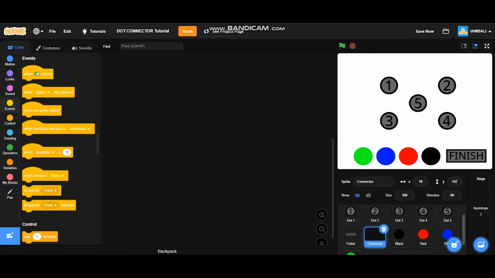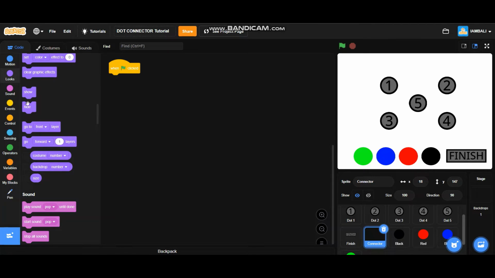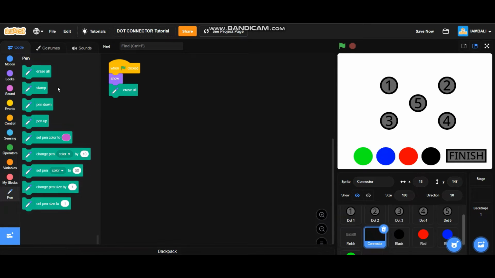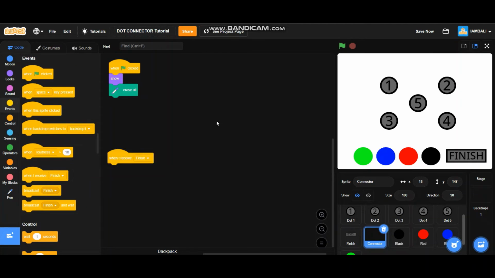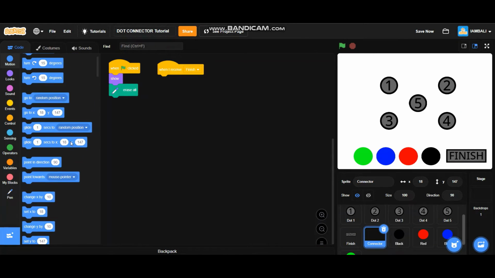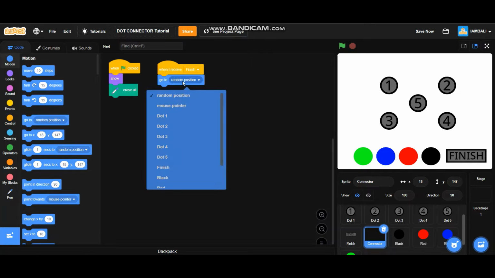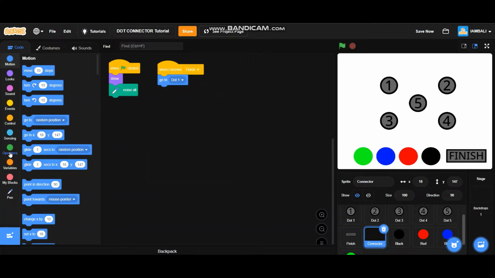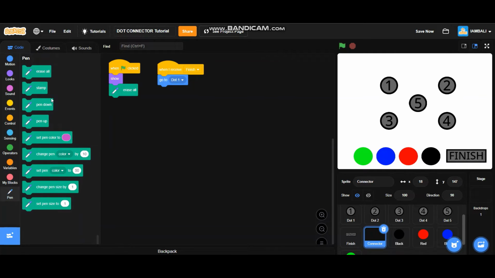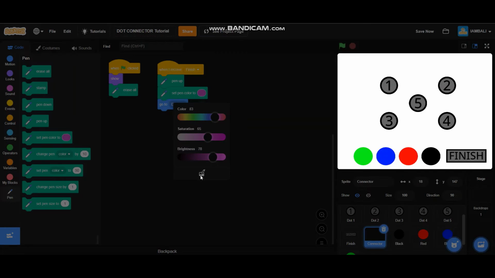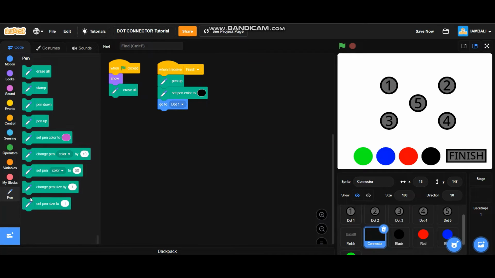Add a when green flag is clicked block. It will show, and then add an erase all block, and then when I receive finish, go to dot 1, and then go to pen again, pen up, make sure it's pen up, and then set pen color to black, and then set pen size to 20.